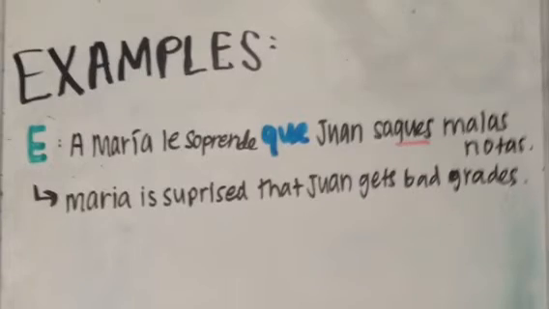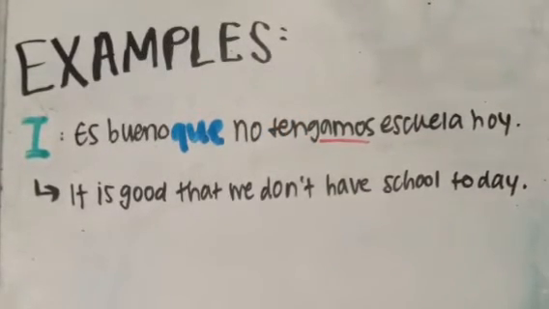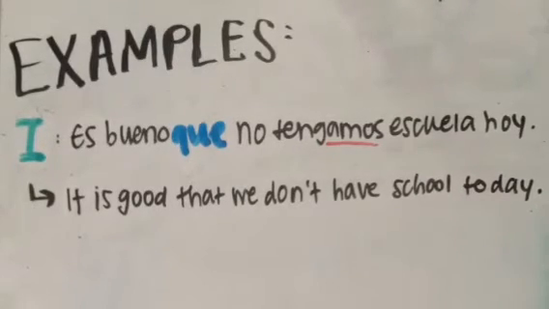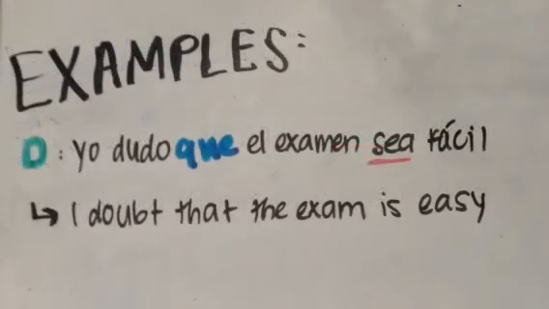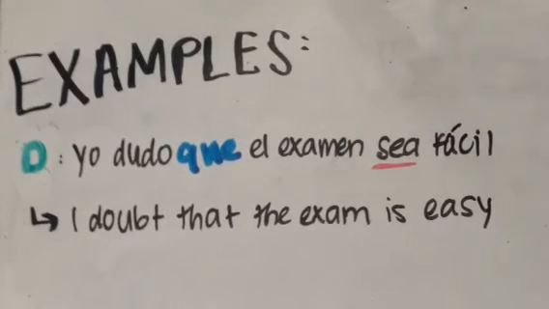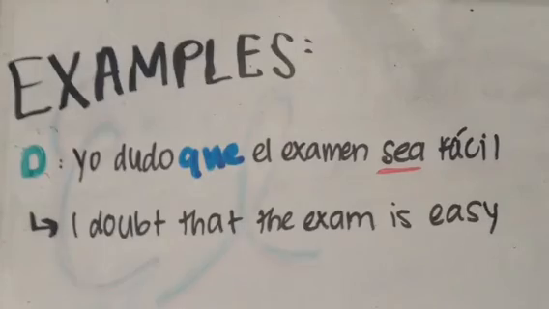The example, it is good that we don't have school today, uses the impersonal phrase es bueno que to signal the subjunctive for the verb tener. The example, I doubt that the exam is easy, presents doubt through the verb dudar, causing ser to become subjunctive.